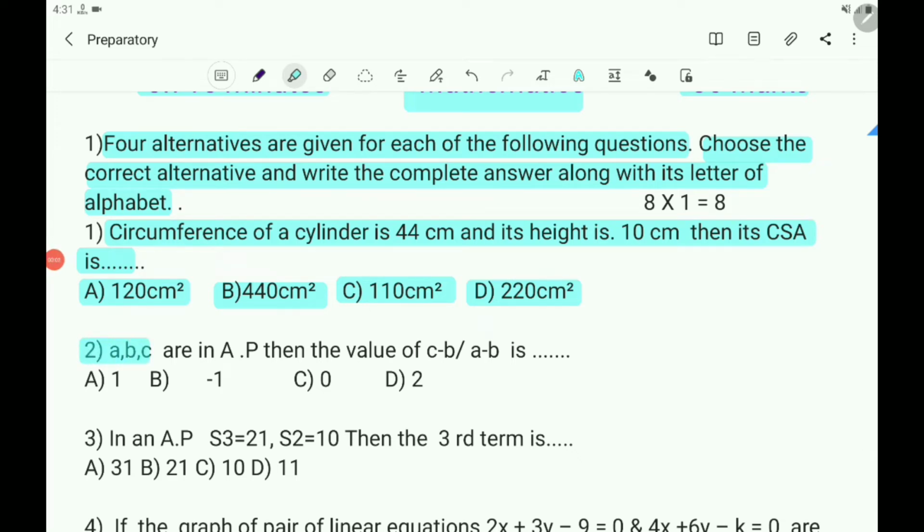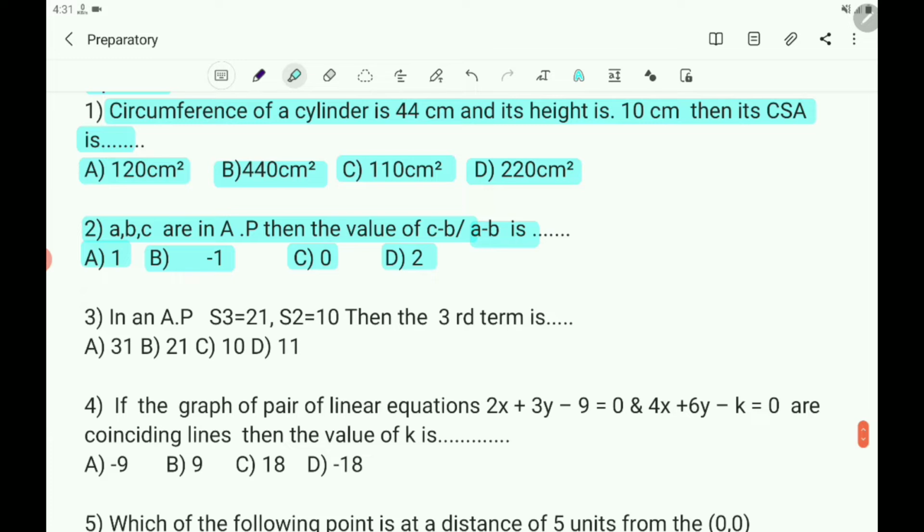Second question: A, B, C are in AP, then the value of (C minus B) by (A minus B) is. Options are A 1, B minus 1, C 0, D 2.